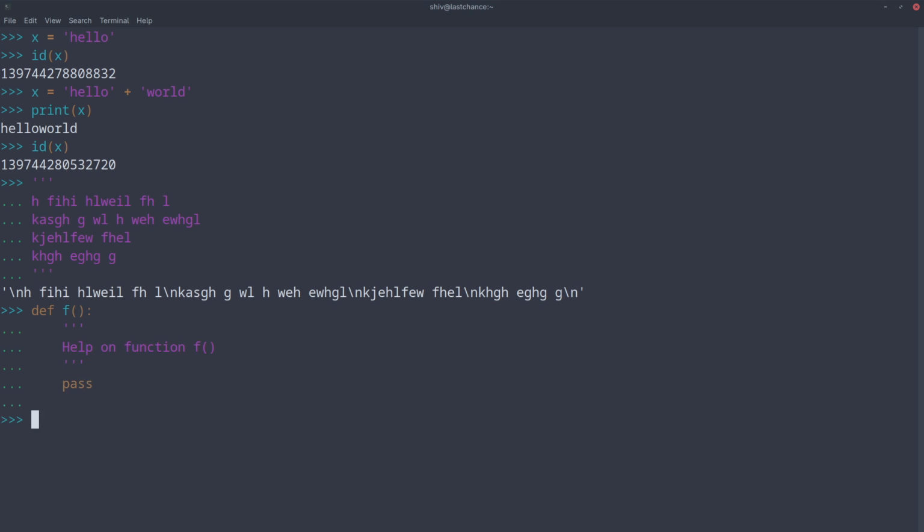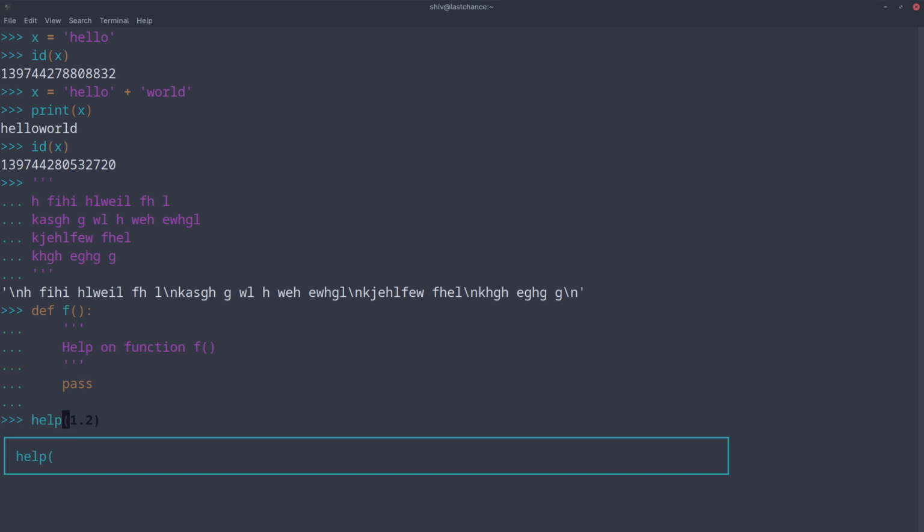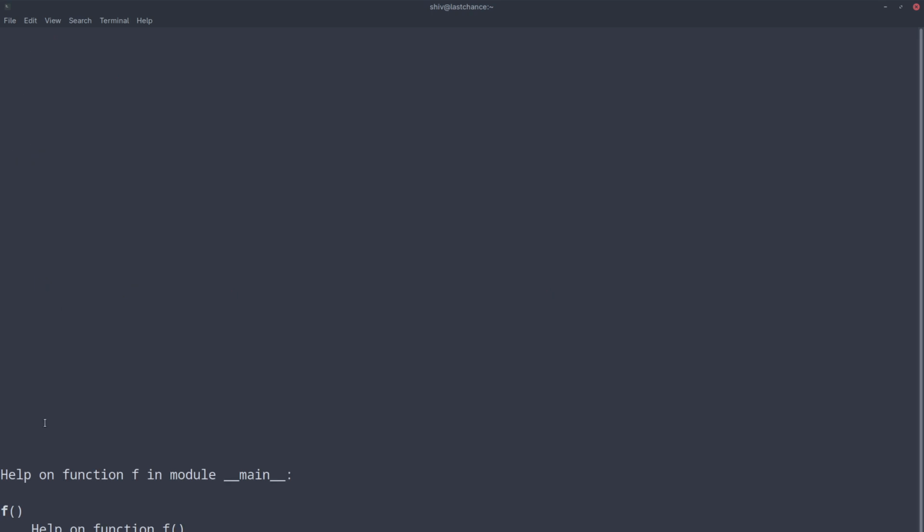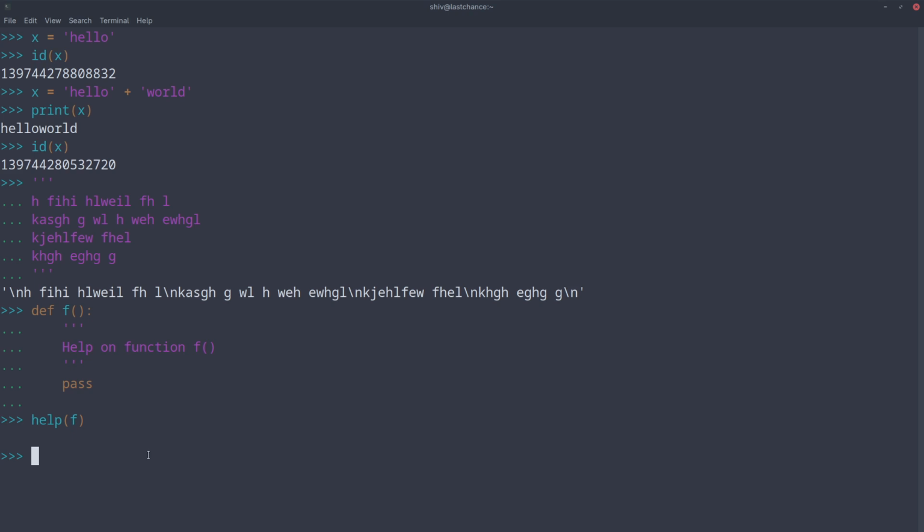So the function is at the moment defined. Now if we invoke help on this f, you will see what output comes. Help on function f. So that is the very purpose of docstring, mostly to create help text.